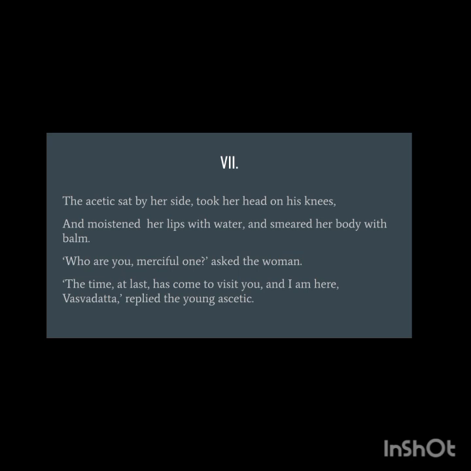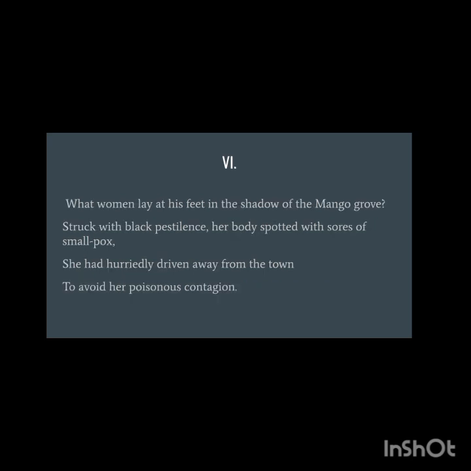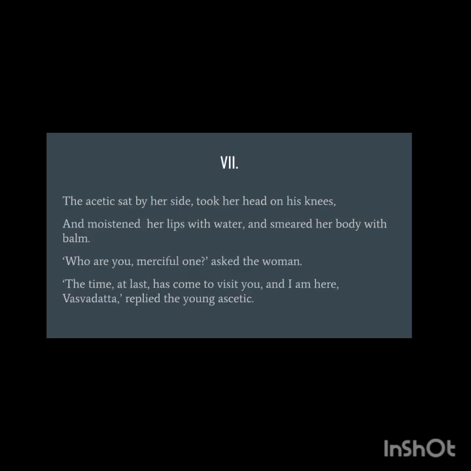But now contagion, what is contagion? Contagion, as you must be knowing, but if you don't know, is the transmission of disease by direct or indirect contact. We also get to know that this poem was full of compassion. We see how this courtesan was trying to attract Upagupta. But he being a monk, he abided by his principle and he let that woman go on her way. And he also said that when the time is ripe, I will come to you, and see in what conditions they met again. When she was struck with the black pestilence, the sores of smallpox, and then he came to her, to help her.